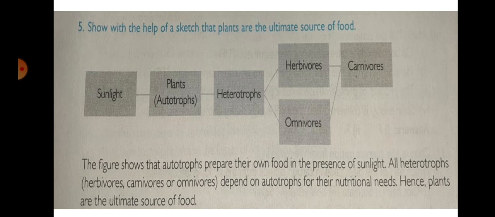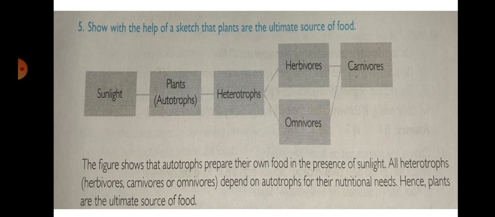Then the heterotrophs, that means human beings and some animals, all eat the autotrophs, the plants. They get their food from plants, so these are heterotrophs. Heterotrophs are divided into three main types: herbivorous, carnivorous and omnivorous.